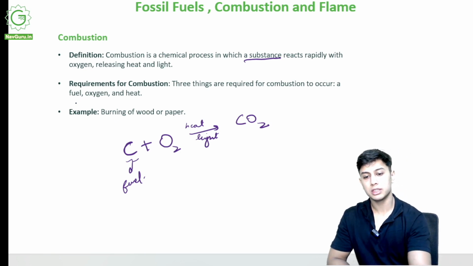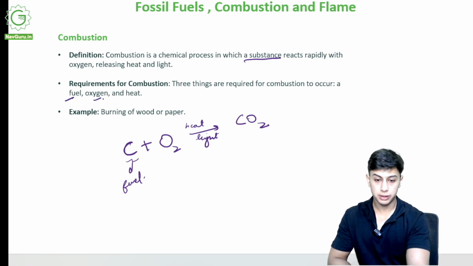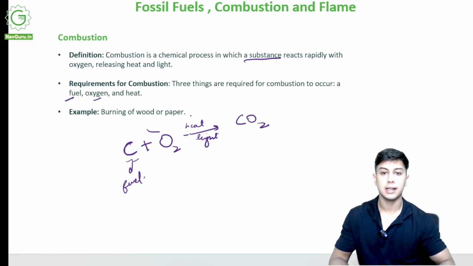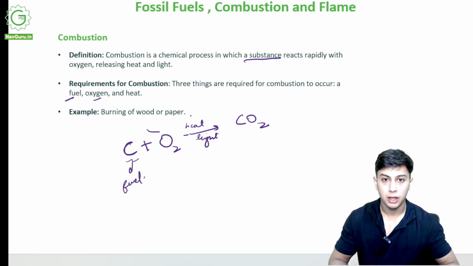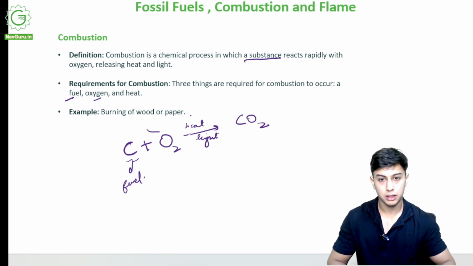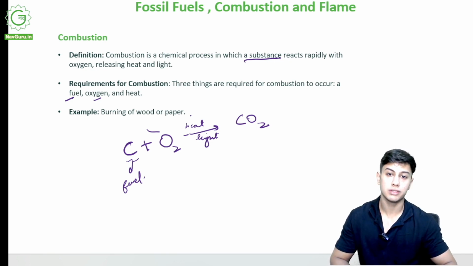So requirements for combustion include a fuel. I need some source of carbon. I need oxygen. And I need heat to set off the combustion. The combustion will not carry out unless there is a little bit of heat. So consider I have some paper, and I also have some oxygen in this room, but they are not catching fire. Why?